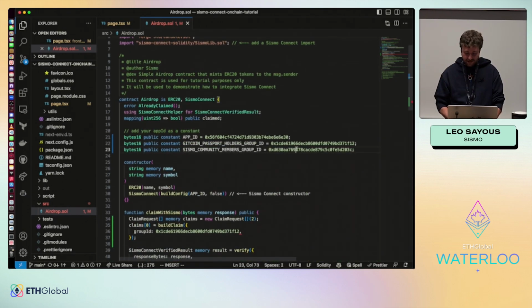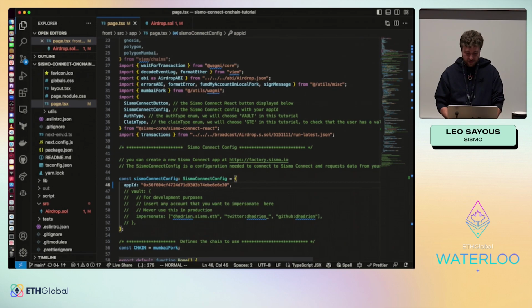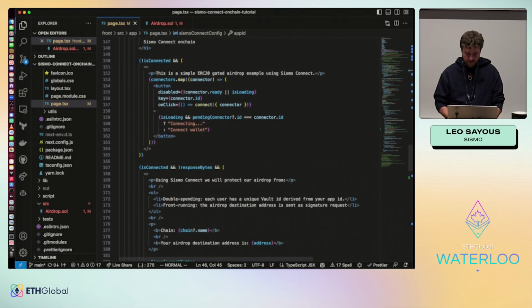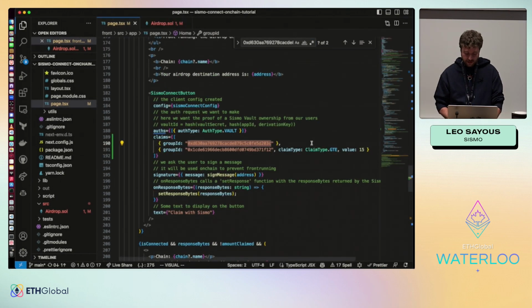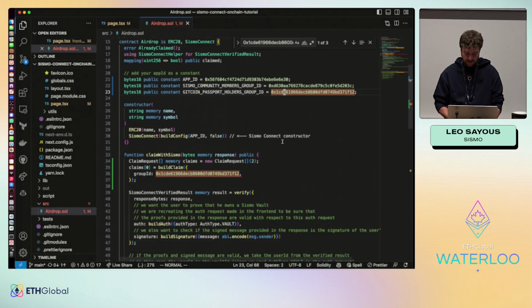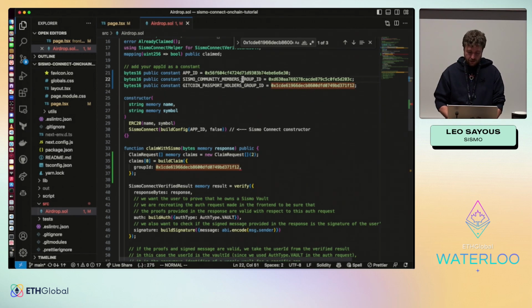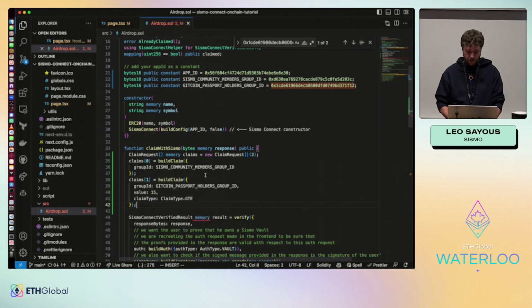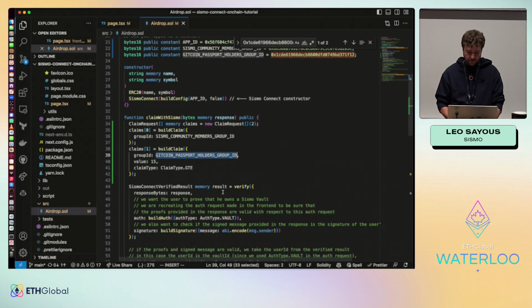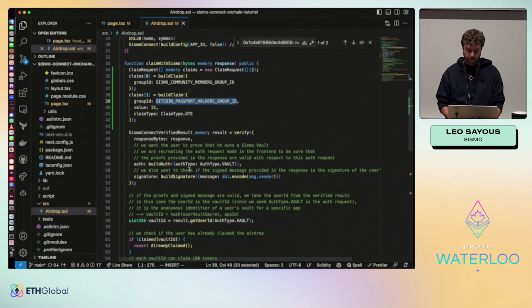Let's verify it's exactly the same. So Sismo community members group here. It's okay, and the Gitcoin passport here is the good one. So I'm pretty happy. I will change like that. And okay, so here I will put directly the Sismo community members. And for the claims one, okay, nice. So we have the group ID, Gitcoin passport holders, value 15, and greater than or equal.